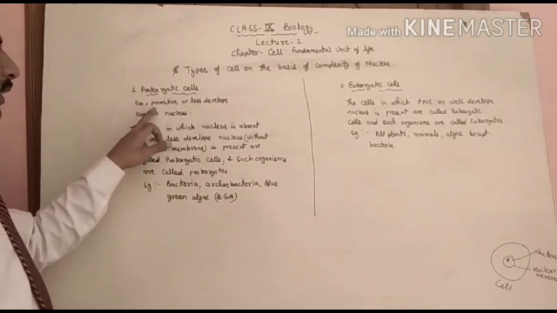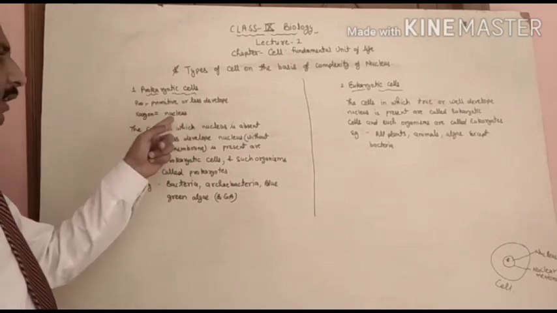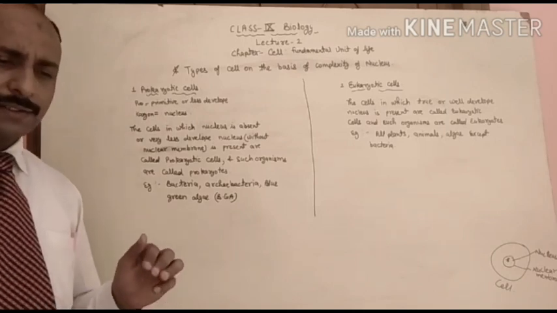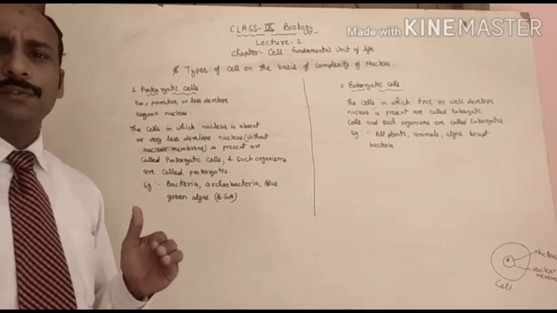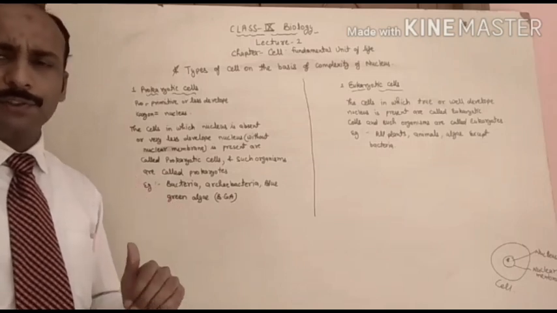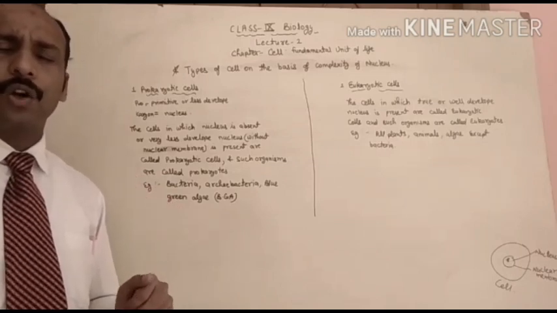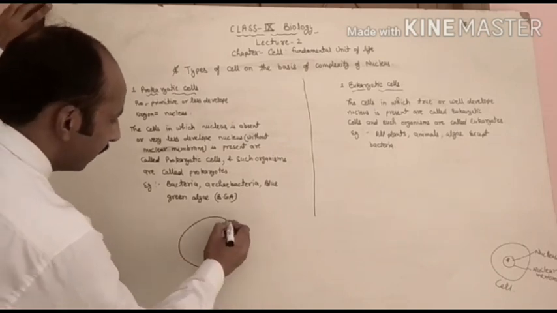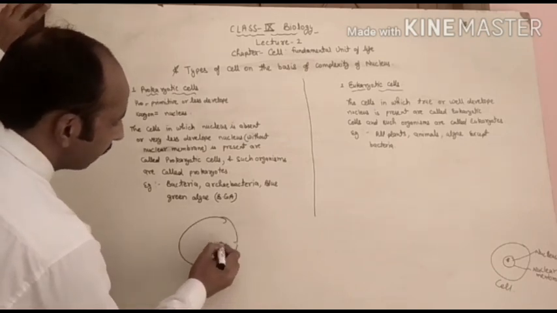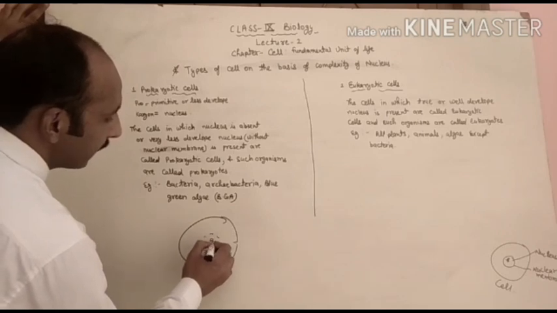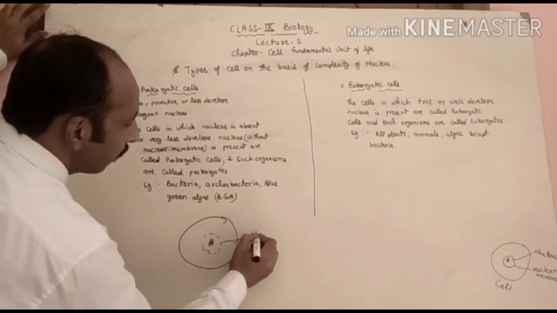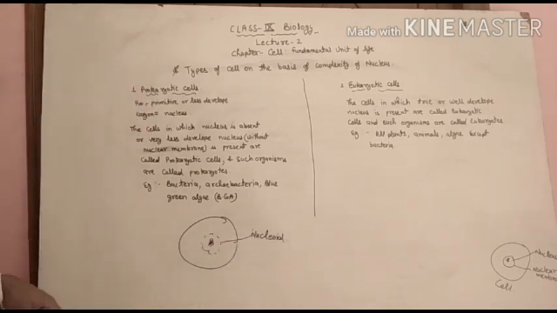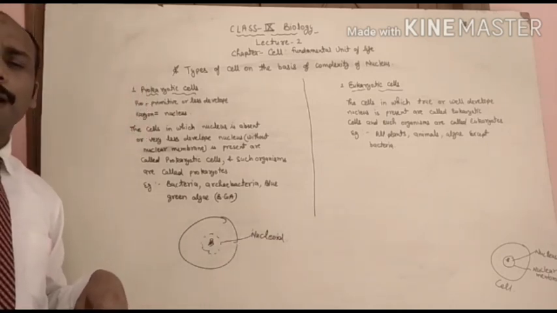Prokaryotic cells. Pro means primitive or less developed. Karyon means nucleus. It means those cells in which a very less developed nucleus is present are called prokaryotic cells. In this type of cell, the nucleus is not well developed, and such a nucleus is called a nucleoid.